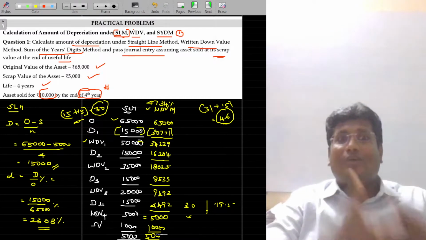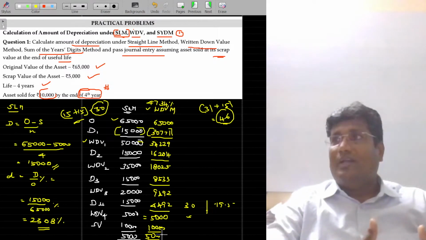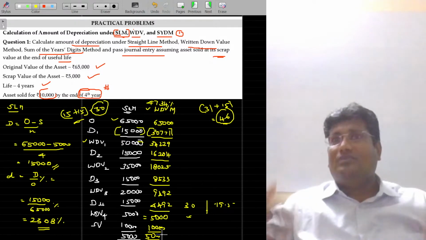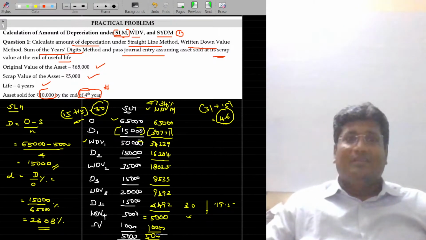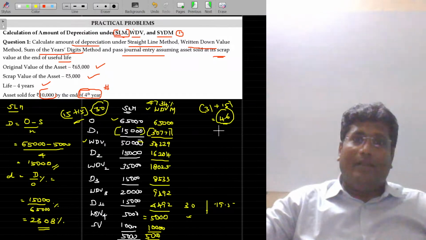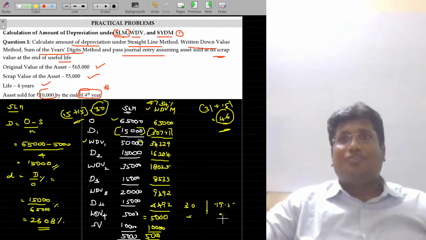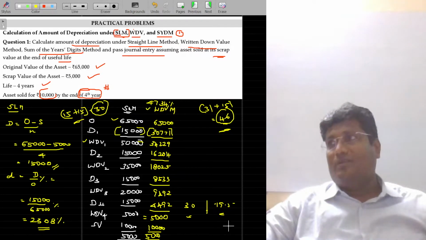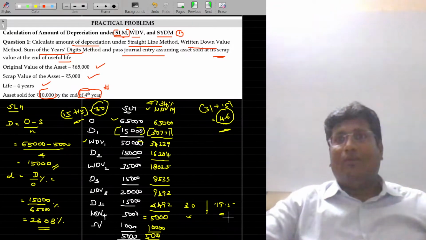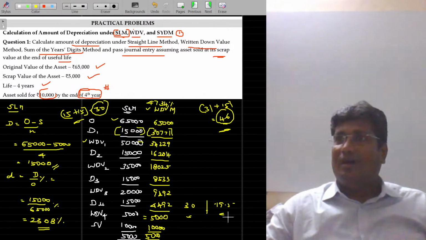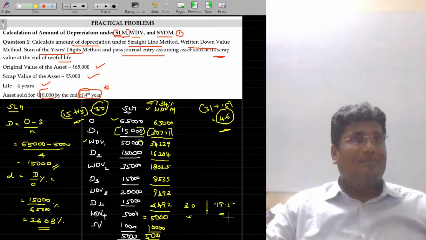If it is new, why do you charge less? Logically, if it is a new one, you can charge more. Then they are happy. So the higher payment will be there in the case of WDV in the beginning when the asset is new, and a lower amount is charged when it is oldest. So if the asset is an old car, you will be willing to pay a lesser rate. For a new car, you will be willing to pay a higher rate.